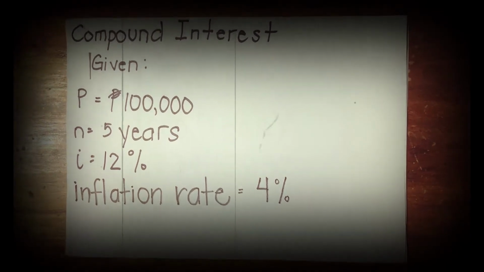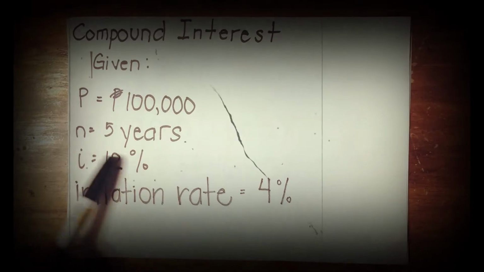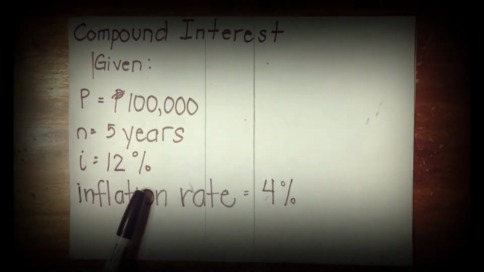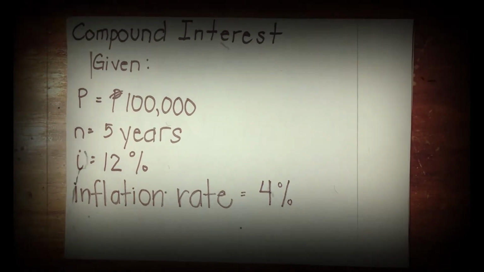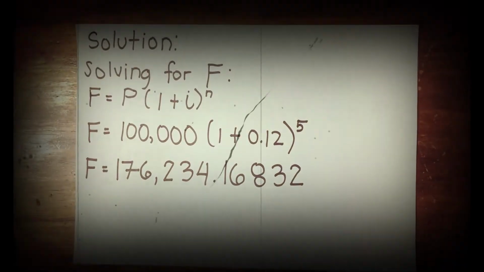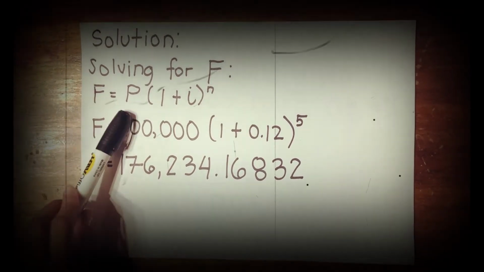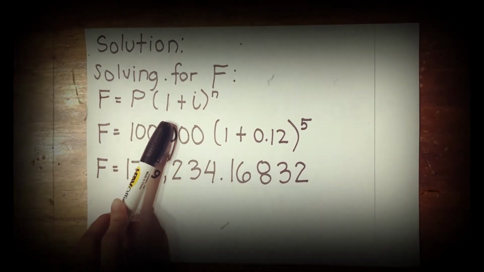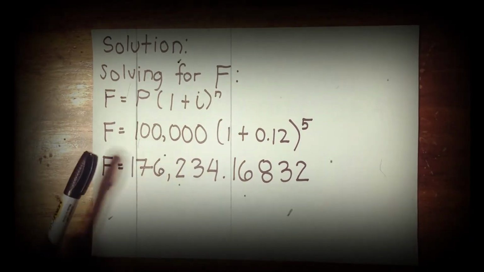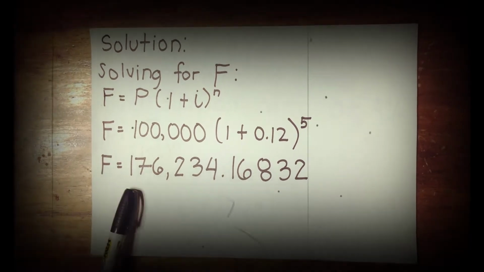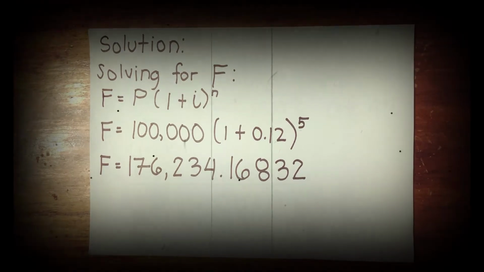Given the present worth of 100,000 pesos, number of years which is 5, an interest of 12% compounded annually, and an inflation rate of 4% compounded annually. Using the formula of future worth, which is equal to present worth multiplied by the quantity of 1 plus the interest raised to the given number of years, we can get a total future worth of 176,234 pesos and 17 centavos.